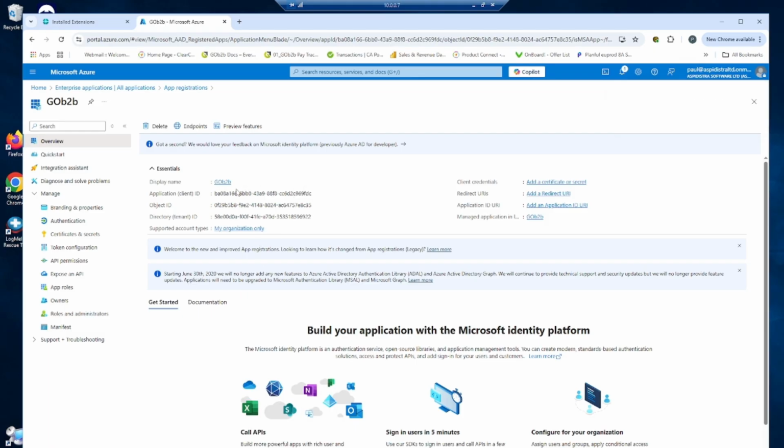This will generate an application client ID. Please save this information so you can refer to it in future.